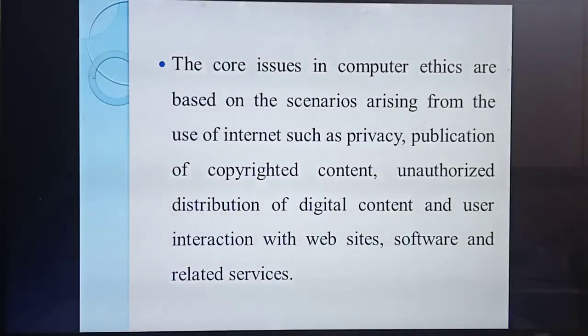Understood? Okay, today up to this is enough. What are the things you have studied? What do you mean by network? Then what are the technologies you are using? What do you mean by cybercrime? Types of cybercrime? What do you mean by ethics? And what are the rules and regulations you need to follow while you are using the network? These are the things you should remember and follow while you are using the network.